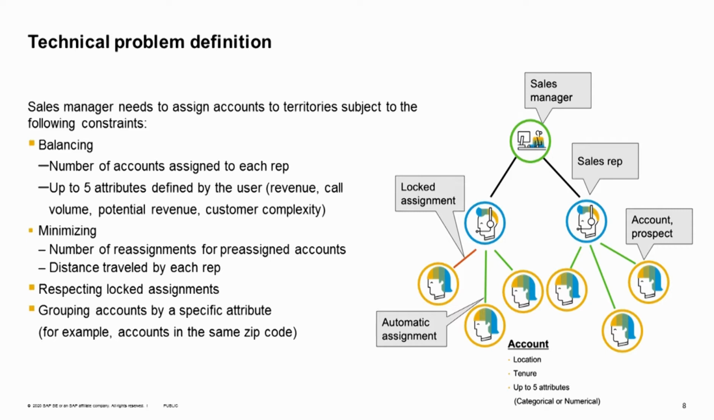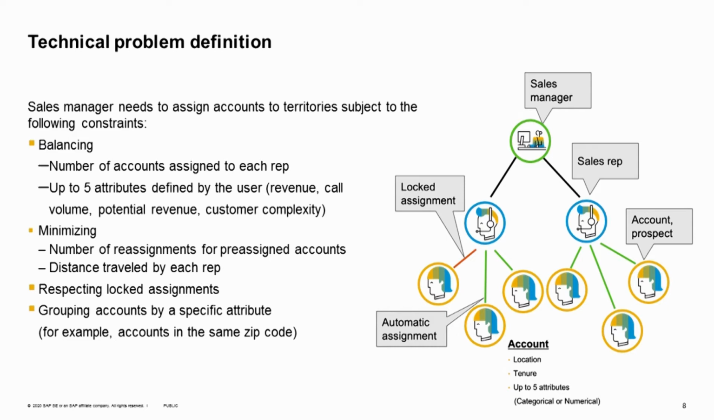So the sales manager wants to balance some of the attributes. It could be the number of accounts assigned to each sales rep, and it could be any of those custom attributes. It could be revenue, call volume, potential revenue, customer complexity, or any other custom attributes, and it could be categorical or numerical. The sales manager might need to minimize some of the attributes, like she might want to minimize the churn or the number of reassignments for pre-assigned accounts.